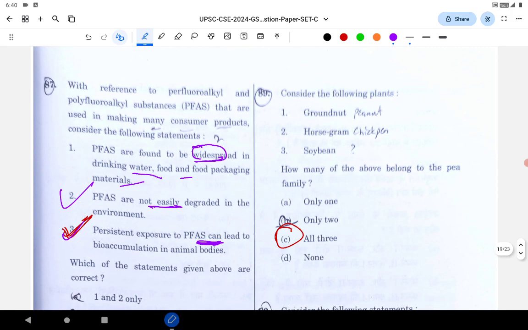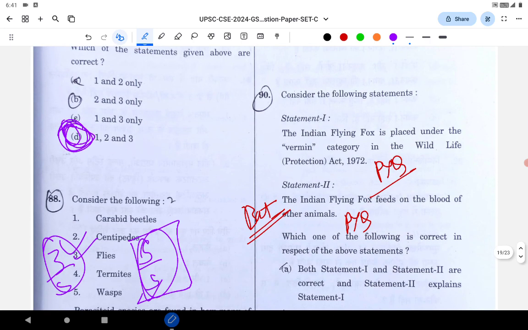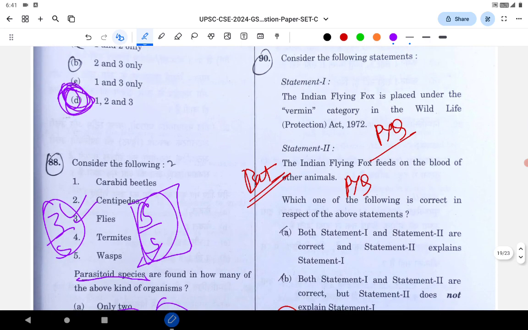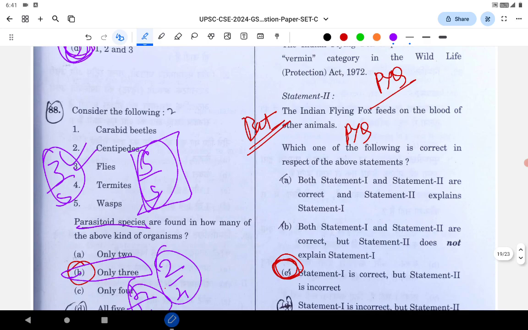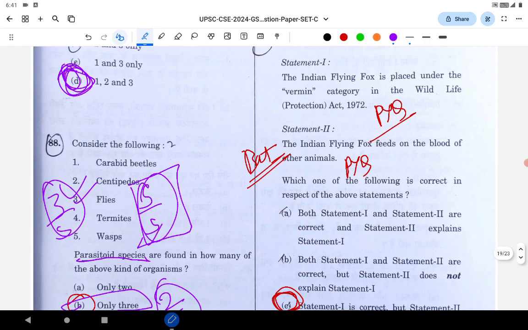Next question: how many of the above belong to the peace family? All 3 belong to the peace family. Next is related to the Wildlife Protection Act. The Indian flying fox is placed under the vermin category in the Wildlife Protection Act. The Indian flying fox feeds on the blood of other animals. See, Wildlife Protection Act is again a repetition; anything related to that is important.